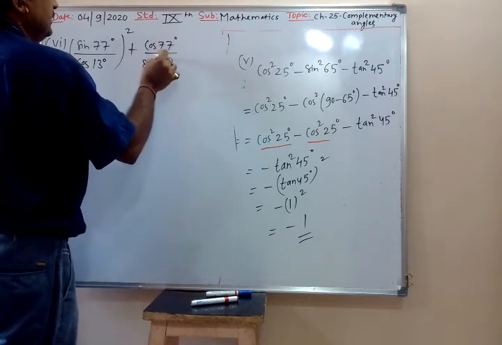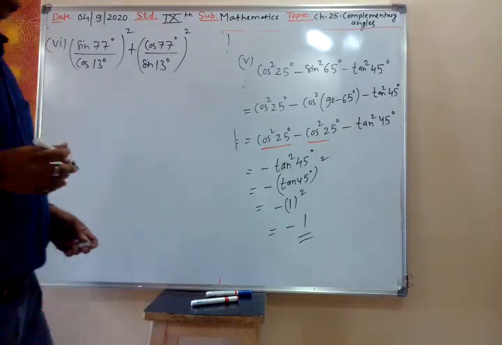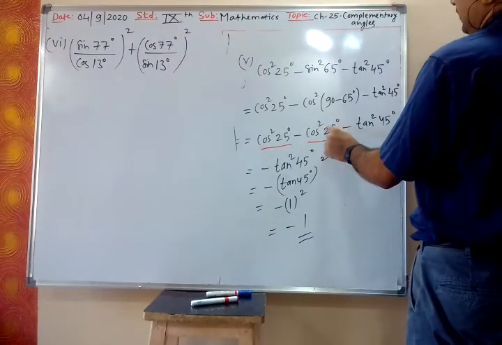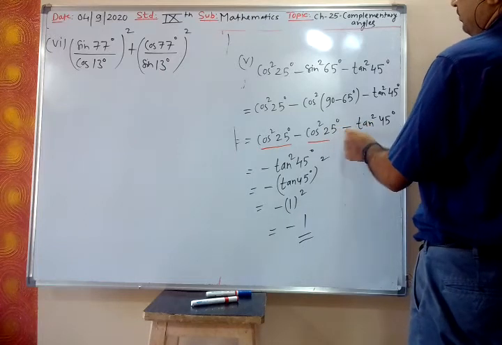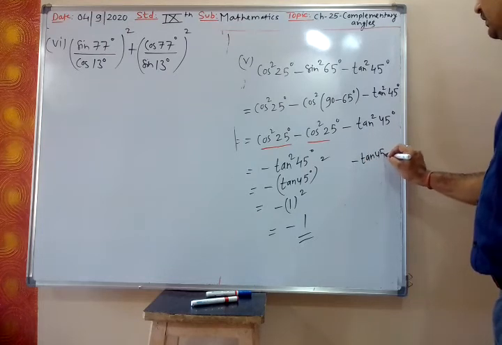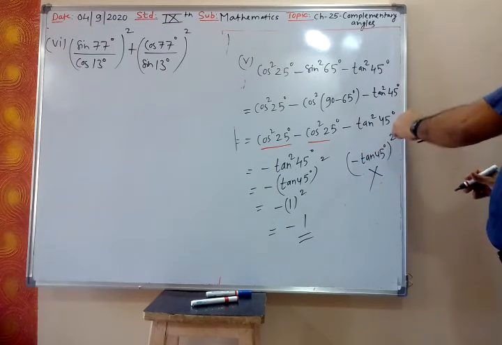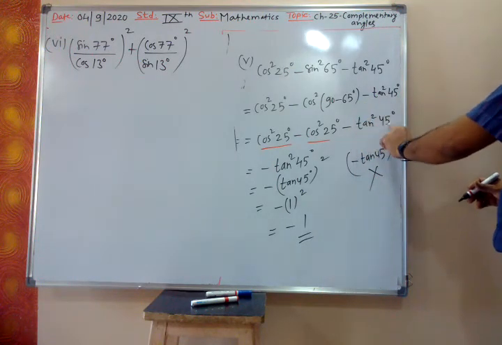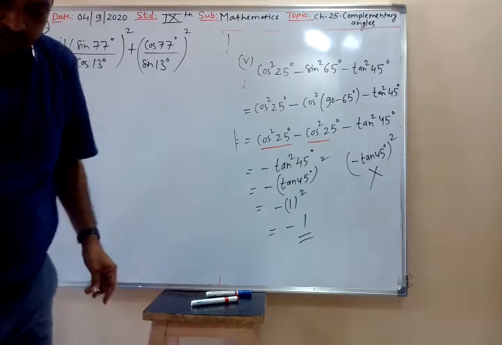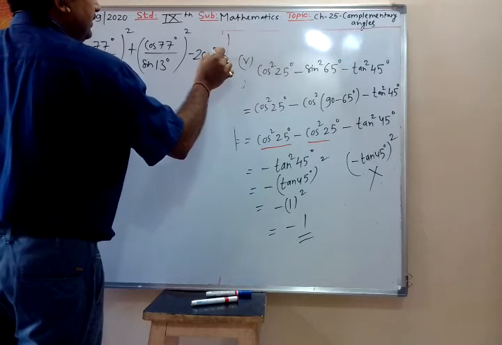No, see here, this minus sign is outside. It is not minus sign with tan. Minus is outside: minus of tan square 45. It is not minus tan 45 square. This you remember. Whatever value of tan square 45 will be there, you have to attach minus sign to that. Are you getting? Okay. Minus 2 cos square 45 degree.